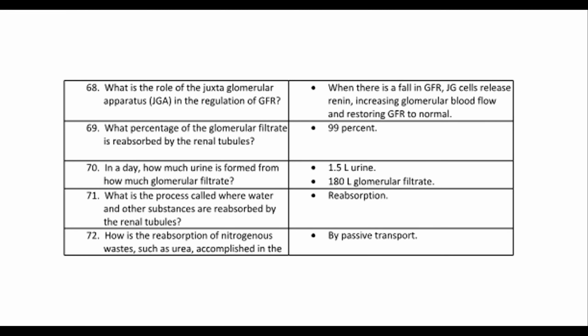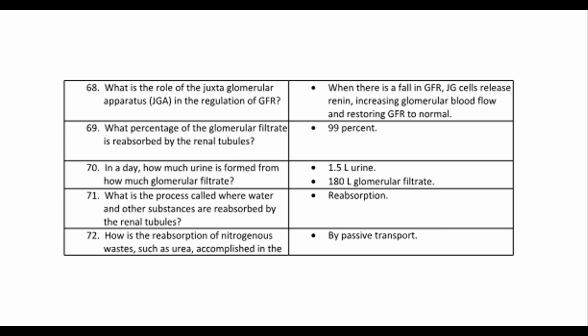69. What percentage of the glomerular filtrate is reabsorbed by the renal tubules? 99%. 70. In a day, how much urine is formed from how much glomerular filtrate? 1.5 L urine, 180 L glomerular filtrate. 71. What is the process called where water and other substances are reabsorbed by the renal tubules?